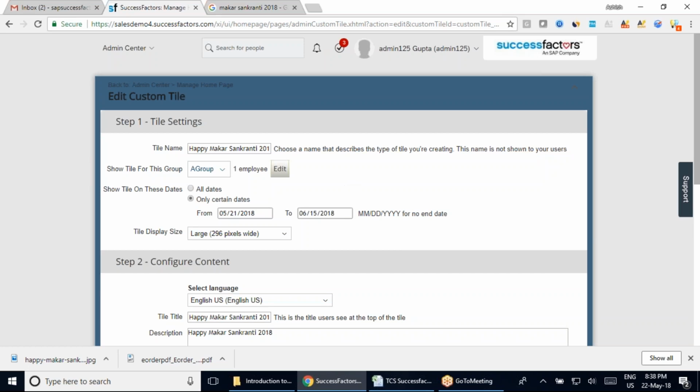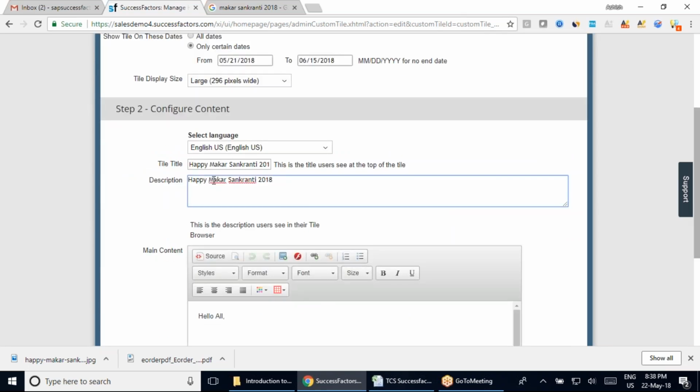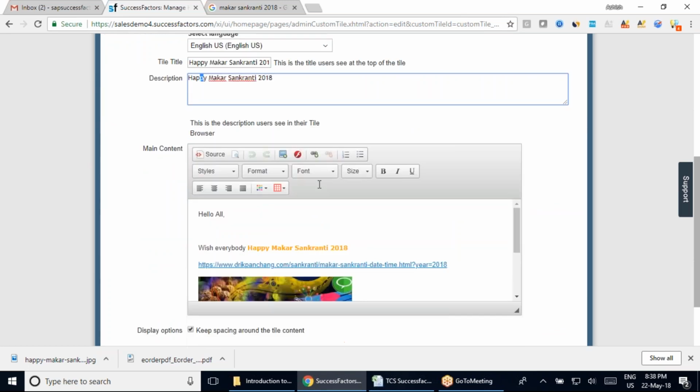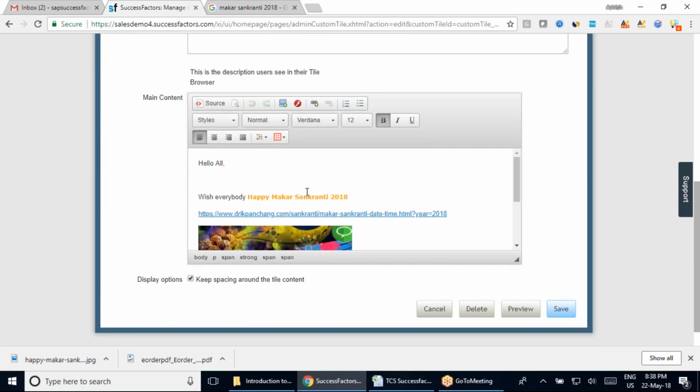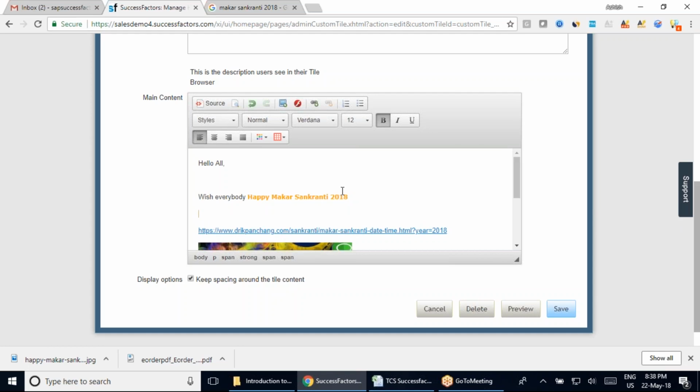So maybe the date changes will not be required, but you can change your details. Employees should not feel like it is a cut, copy, paste from last year's tile, so you should always make some changes to the details. Now how do I make it a space theme? If you remember, this was coming in the same section, right? So you just come here, click into this section, and then you can save this.